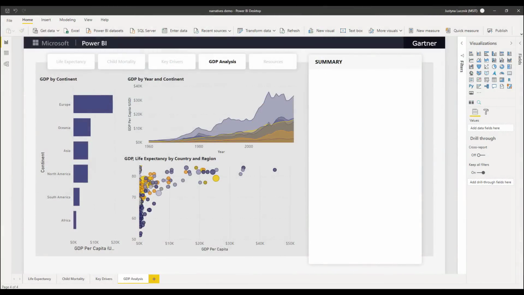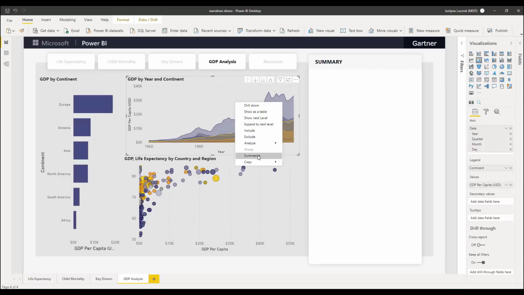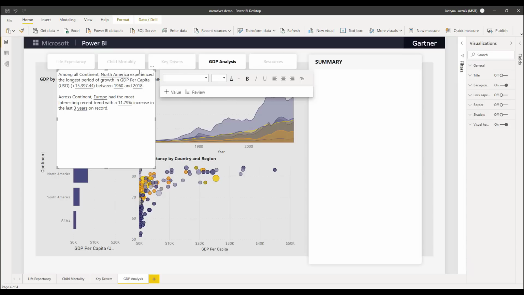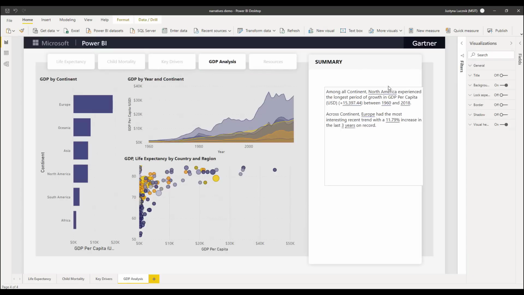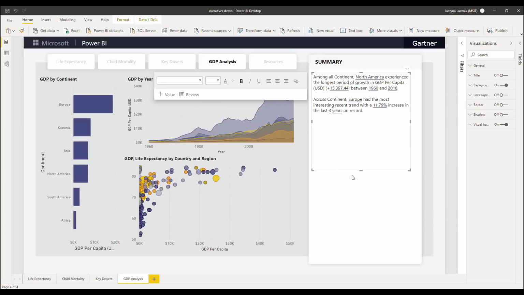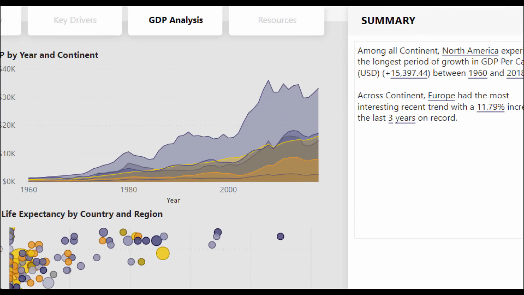A top focus for Power BI has been storytelling and improving the data literacy of every user. And for this reason, it is now as simple as right-clicking a visualization and asking Power BI to summarize it to get all the top insights that we need. Power BI is going to automatically analyze the data and generate a summary for me. Here, for example, we are looking at time series data.